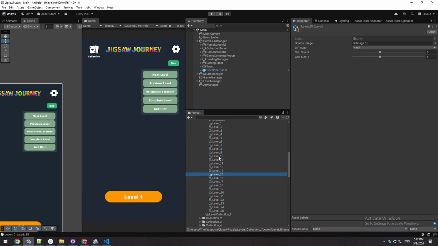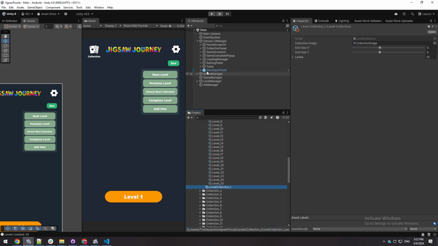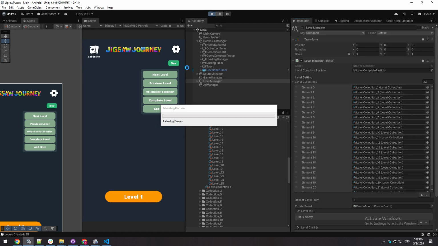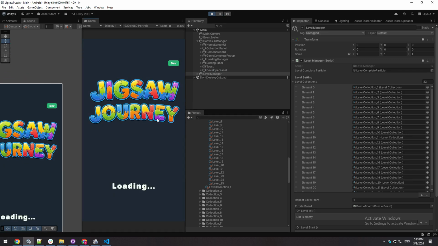For example, if your folder contains 25 images, the tool will automatically create 25 levels. The difficulty of the level is also assigned automatically. Select the level manager object in the hierarchy. In the inspector, assign your level collection to the level collection list. Now press play to test the game. The generated levels will load automatically and you can start playing them.